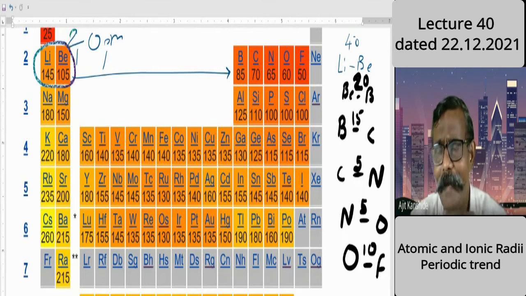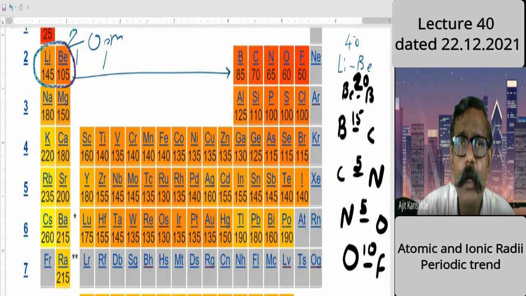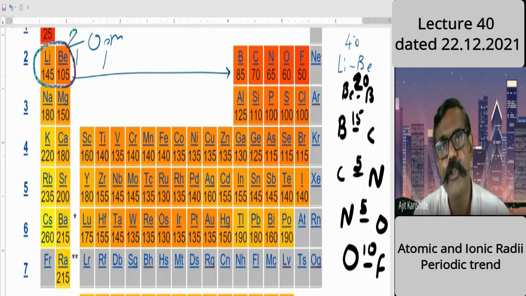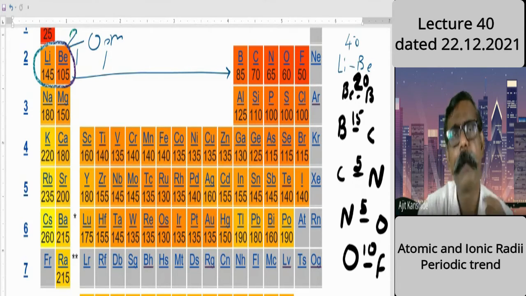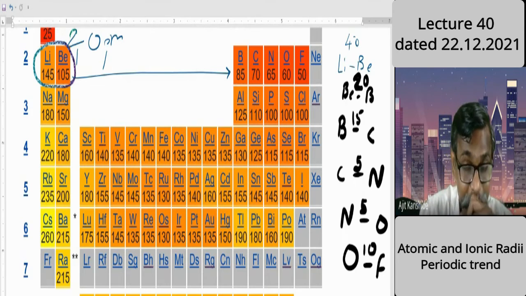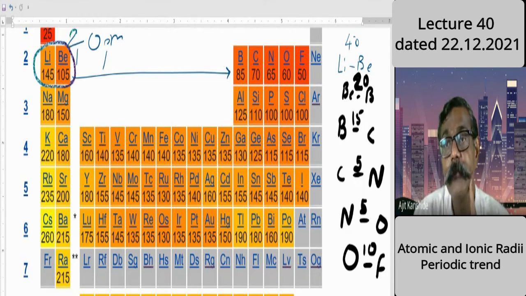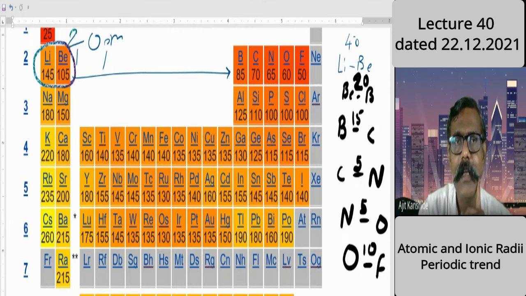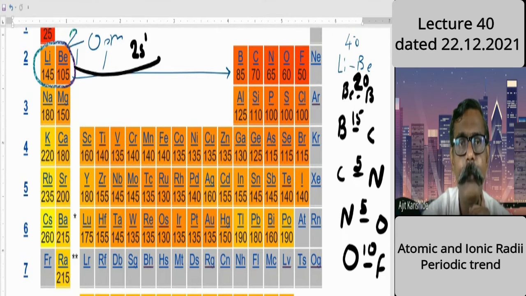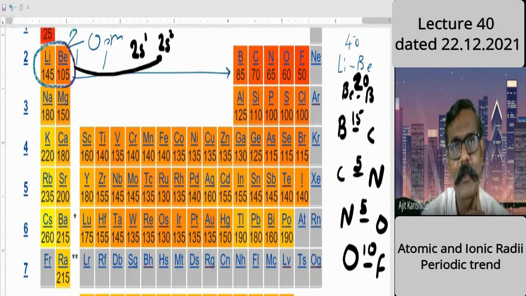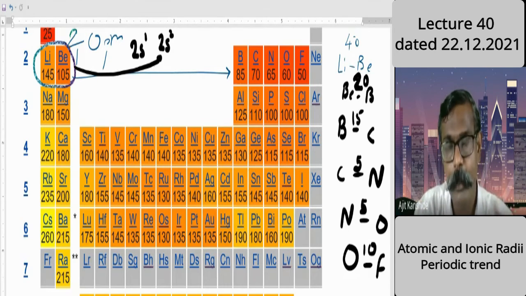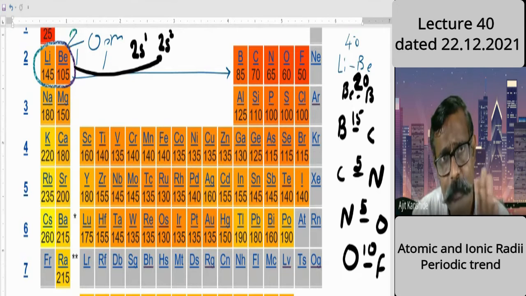Lithium to beryllium. Size is decreasing because what? Nuclear charge is increasing, and everywhere nuclear charge is increasing by only one amount. Number of protons added by 1. Here, the main factor is the shielding or screening. In lithium, the electron is in the 2s orbital. There's only one electron in the 2s, and in beryllium, the electron is in the 2s only, and here 2 electrons are there. Power is increased because the number of protons is increasing. Therefore, size is decreasing.